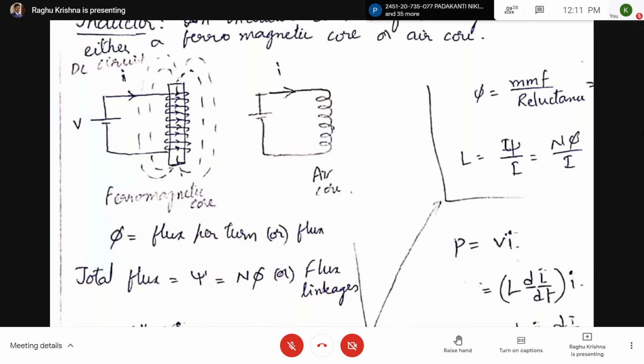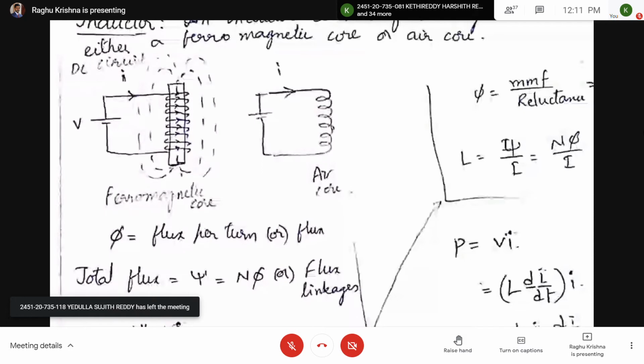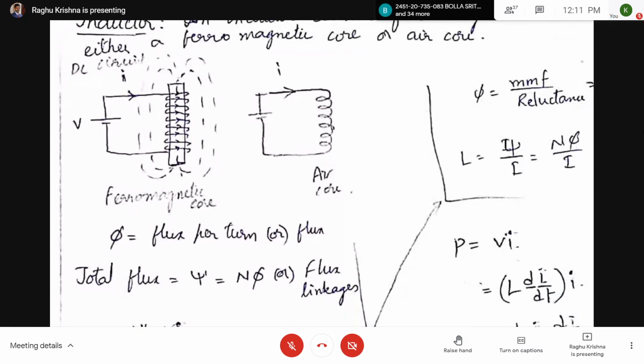Now here, for a magnet, you can have the north pole and south pole, and here you are going to have a magnetic flux, magnetic lines of force. So here, flux is nothing but magnetic lines of force is called flux. Now here, phi is the flux per turn or simply flux. Phi is the flux per turn.